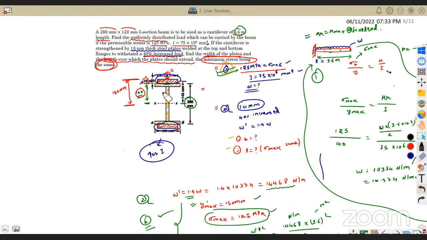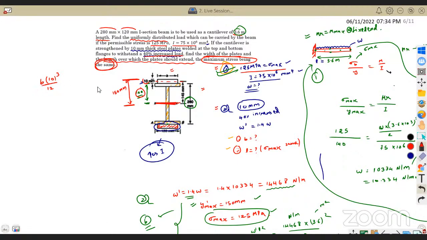If you consider the plate alone, I can easily find its moment of inertia about its own centroidal axis. Let me erase this. About the centroidal axis it is very easy for me to find, but I want to find it about the neutral axis, not about the centroidal axis of this plate. First, what is that moment of inertia? It is simply b d cube by 12, so b into 10 cube by 12.